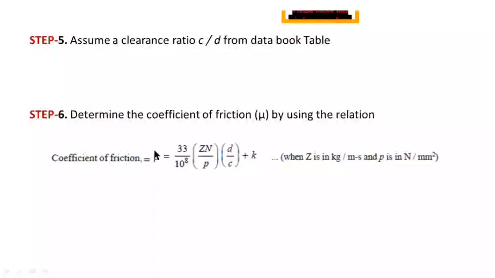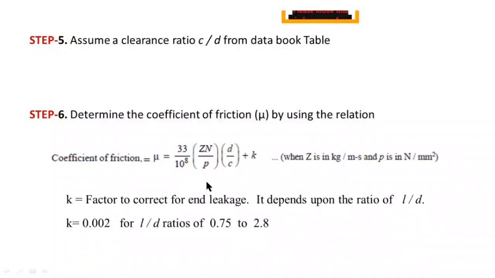Coefficient of friction is indicated by symbol mu. The formula for coefficient of friction is 33 by 10 power 8 divided by p, into D by C, plus small k. This is the formula for coefficient of friction. There are no units for coefficient of friction. Here, the value of z is in kg per meter second, the value of n in rpm, revolutions per minute, and the value of p in newton per mm square.